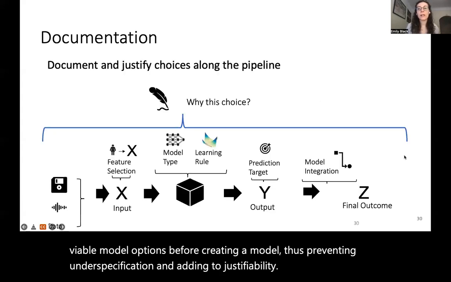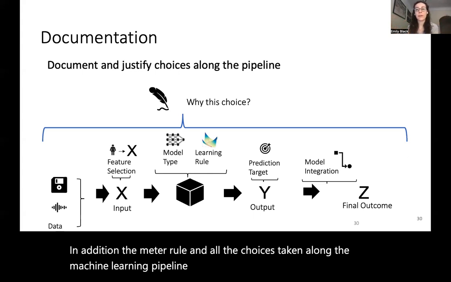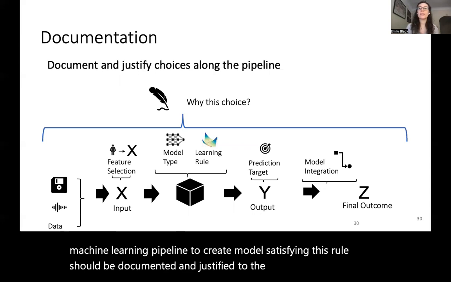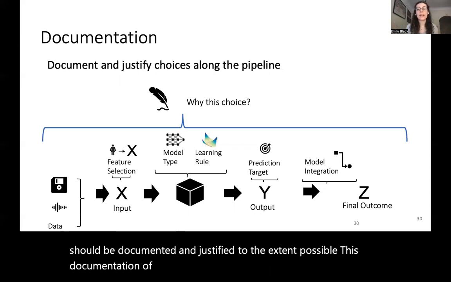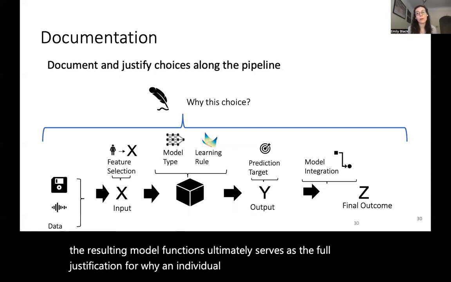In addition, the meta rule and all the choices taken along the machine learning pipeline to create models satisfying this rule should be documented and justified to the extent possible. This documentation of choices, put together with an explanation of how the resulting model functions, ultimately serves as the full justification for why an individual is subject to a given model.